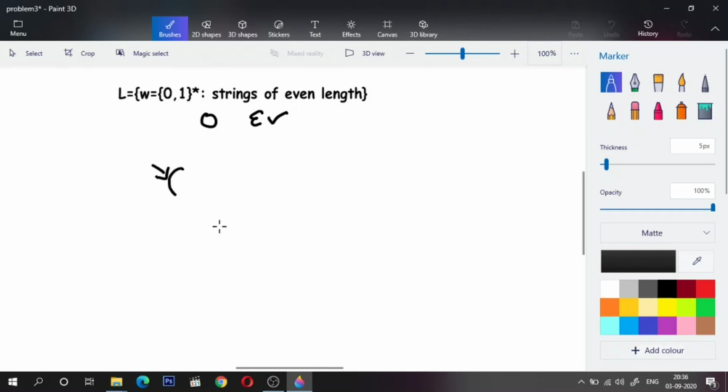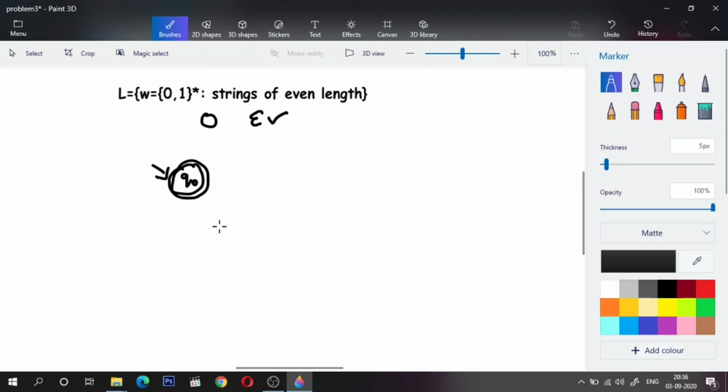I'll have a starting state q naught, and if q naught encounters epsilon or no string at all, that should be marked as accepting, right? Okay. So the skeleton is ready, right?